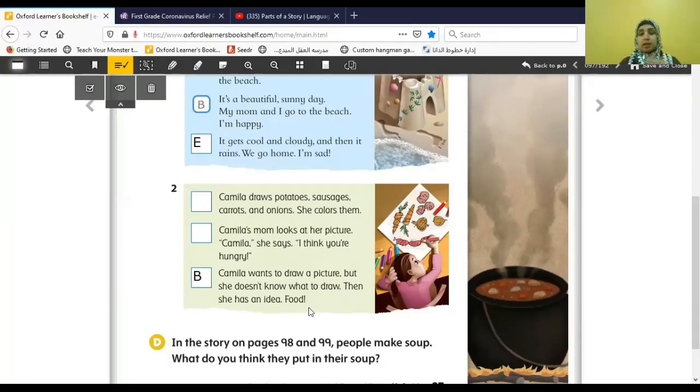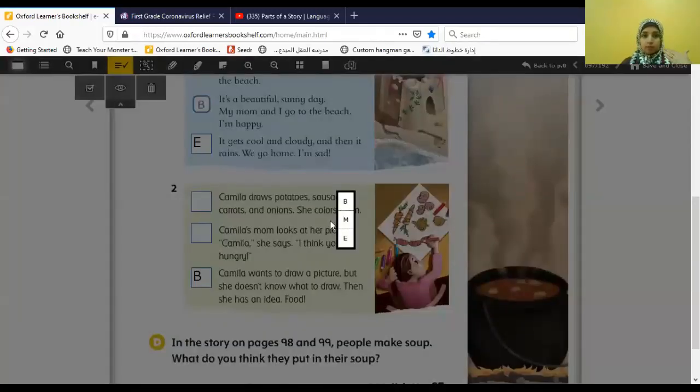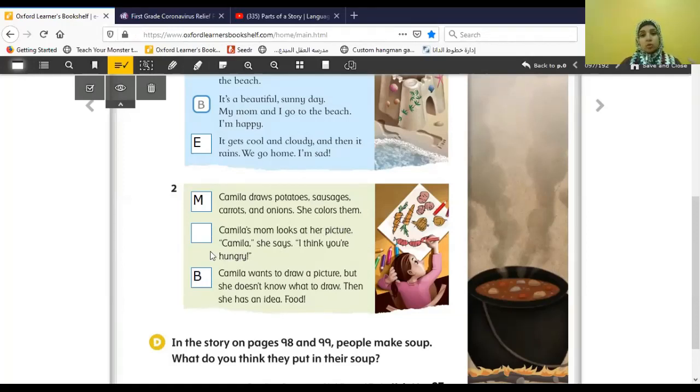Okay, let's see the middle. I said in the middle we see some actions. People do something in their story. So I believe this is going to be number one, the middle. Camilla draws potatoes, sausages, carrots, and onions. She colors them. These are all the things she drew. This is going to be the middle. And at the end, when her mom saw the picture, she said, I think you are hungry. This is the end of our story.